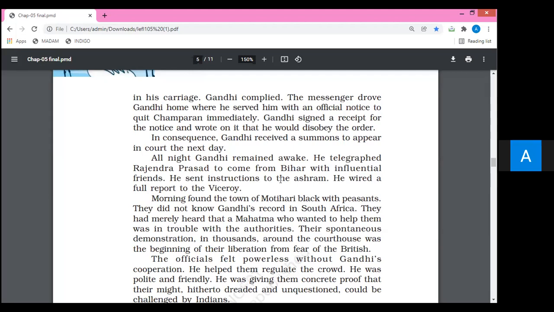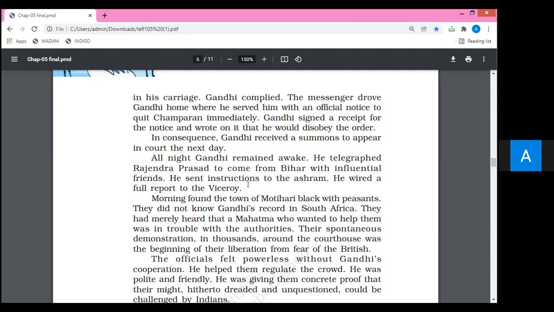Note down this point, what type of instructions he had sent, because he was not sure that he would be free after that rejection. He had no doubt that at any time he could be in prison. So that is why he sent instructions to his ashram, highlighting each and every point so that the ashram would run in proper order, because he was not sure that he would be free anymore.